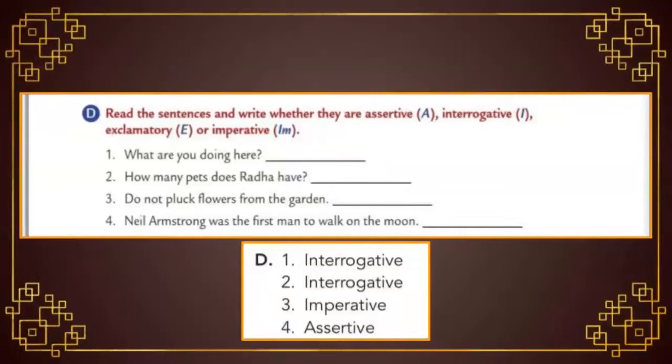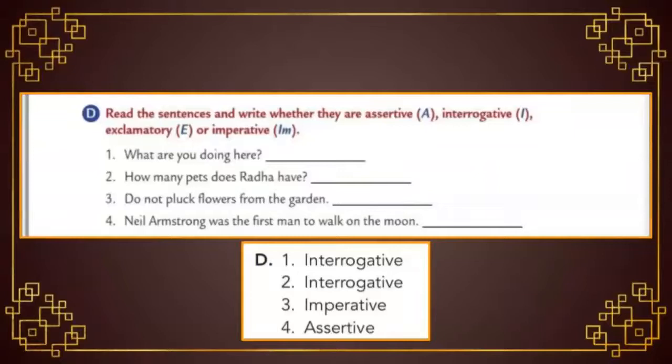Okay students, now we are going to do the fourth exercise, that is, read the sentences and write whether they are assertive, interrogative, exclamatory or imperative. First of all, read the sentences properly and write its kind. If it is assertive, write the letter A. If it is interrogative, write the letter I. If it is exclamatory, write the letter E. If it is imperative, write I am. Okay, let us see the first one.